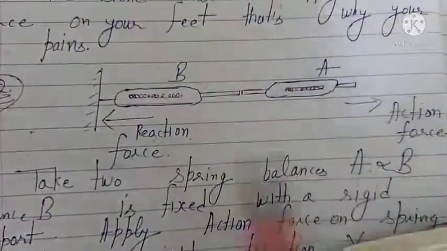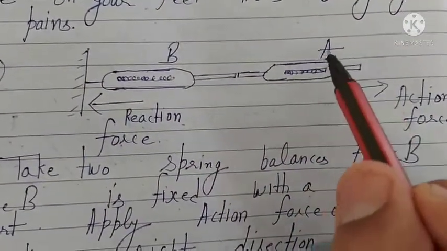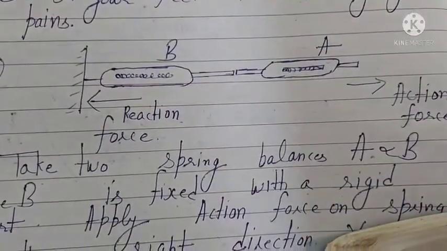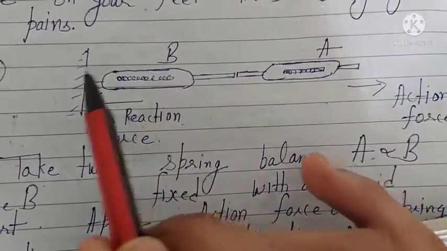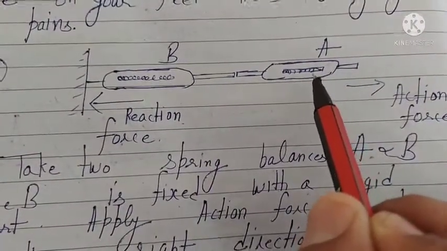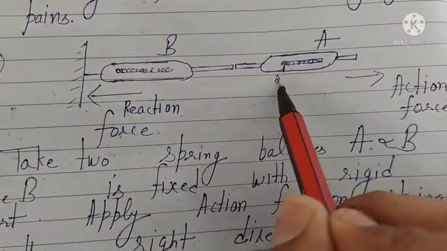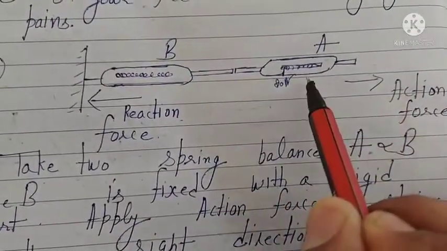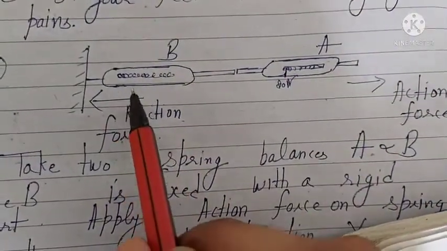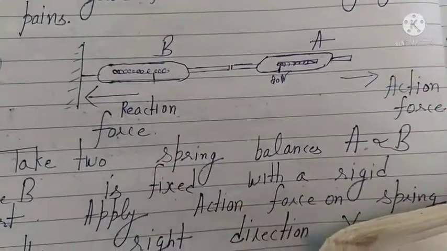You can also take the example of this. Take two spring balances, mark them as A and B. Pull A in this direction, and spring balance B is attached to the wall. When you are pulling spring balance A in this direction, suppose the reading is 20 Newton, because you are applying some force on spring balance A. You will observe the same reading on spring balance B.